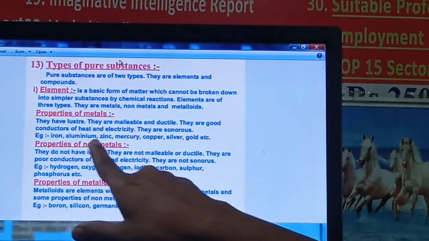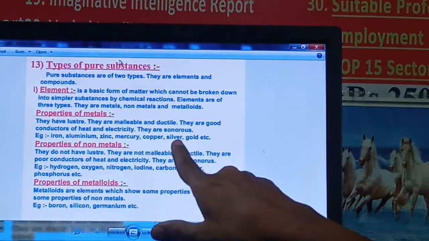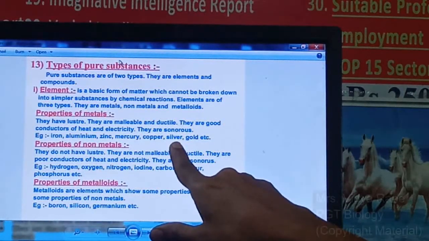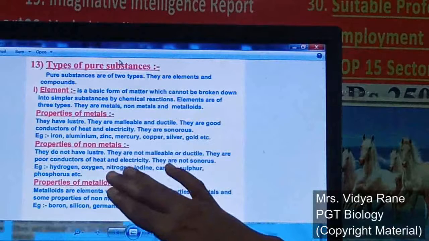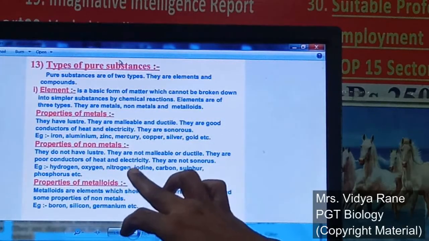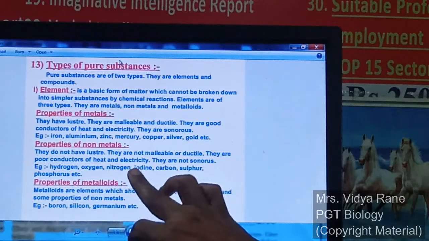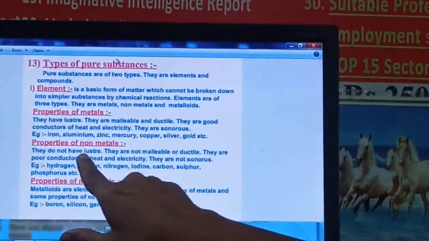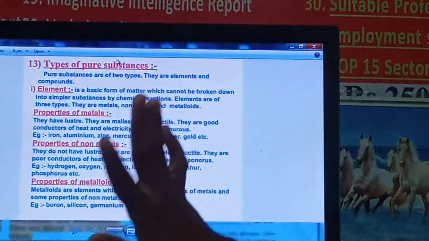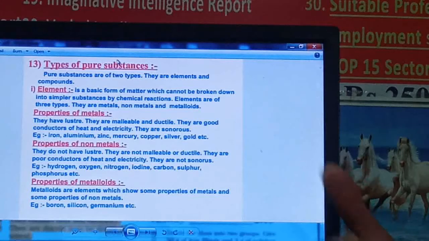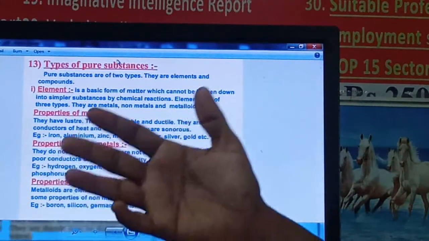Examples are iron, aluminium, zinc, mercury, copper, silver, gold. All these are examples of metals. And if you look at non-metals, exactly the opposite of all these properties is shown by the non-metals. First, they don't have a luster, meaning they don't shine, right? Not malleable, you cannot make a sheet of these substances.